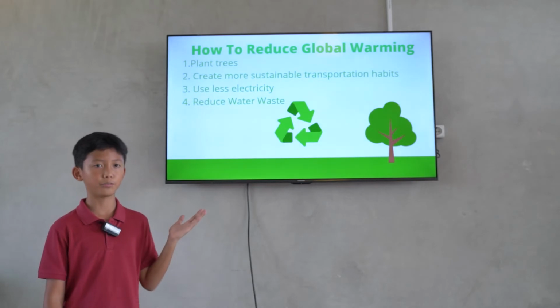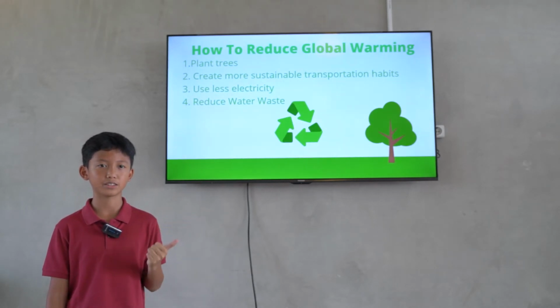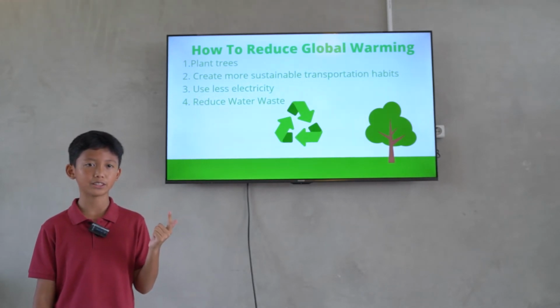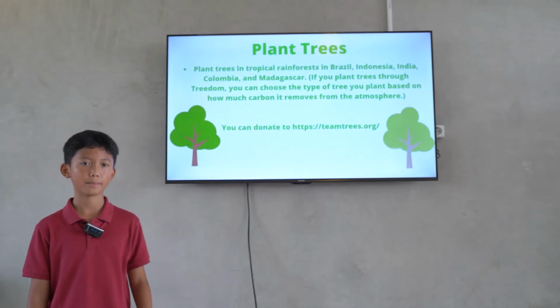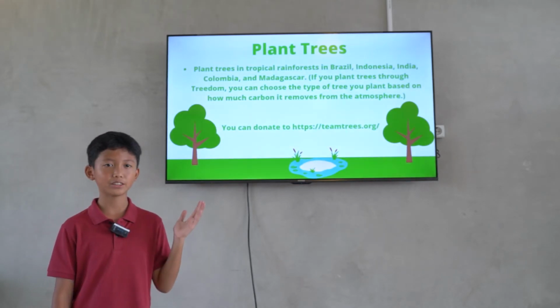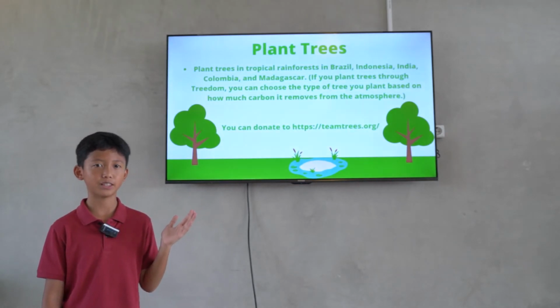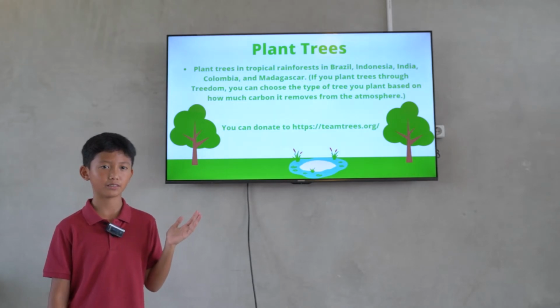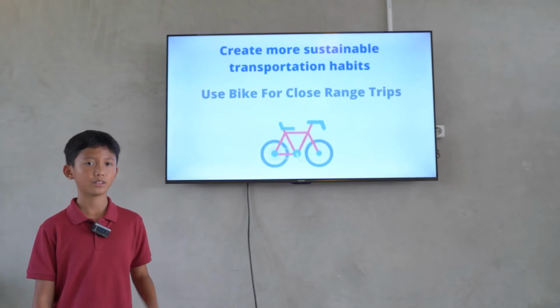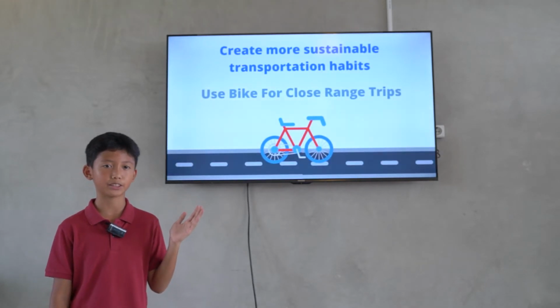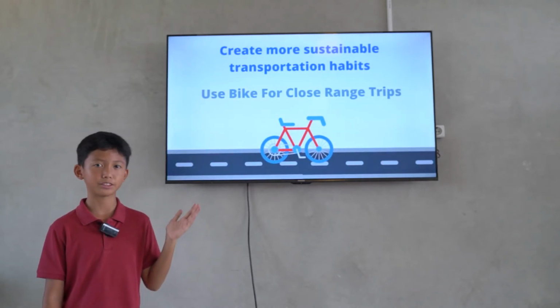How to reduce global warming? First, plant trees, create more sustainable transportation habits, use less electricity, and reduce water waste. Plant trees in tropical rainforests in Brazil, Indonesia, India, Colombia, and Madagascar. Create more sustainable transportation habits. Use a bike for close-range trips.